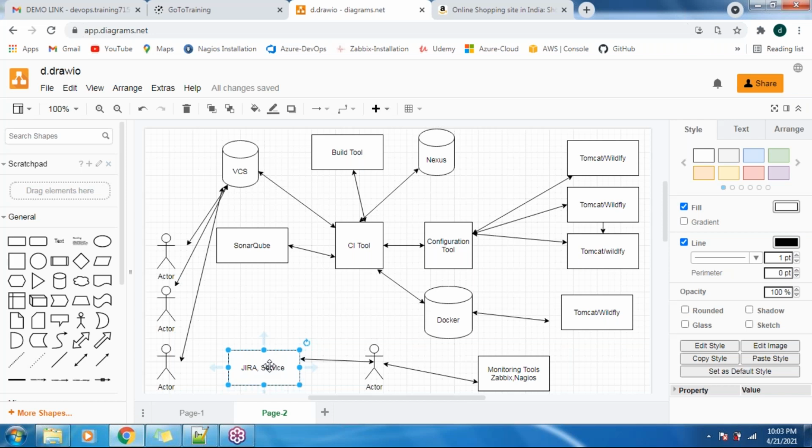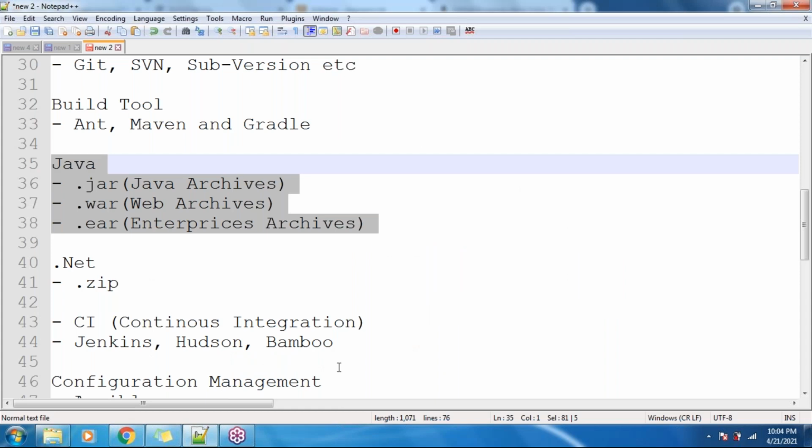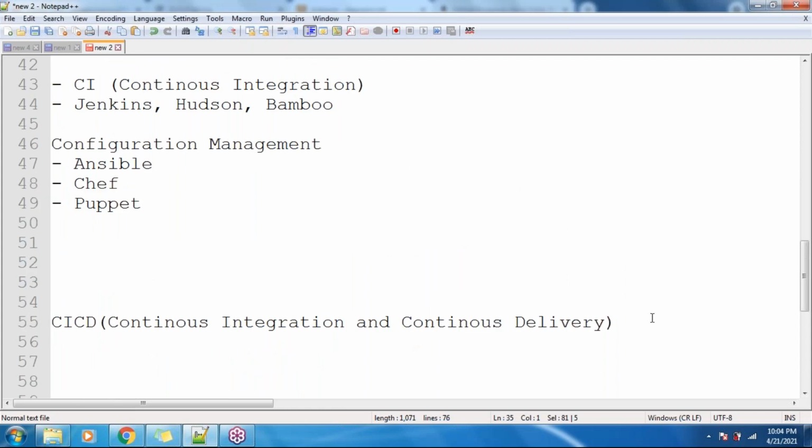If anything goes wrong at your infrastructure level, then they are going to raise a ticket to the DevOps engineers, guys. Then we have to check that and fix that issue, guys. And this entire process is called the CI/CD process, guys, right? That is continuous integration and continuous delivery.